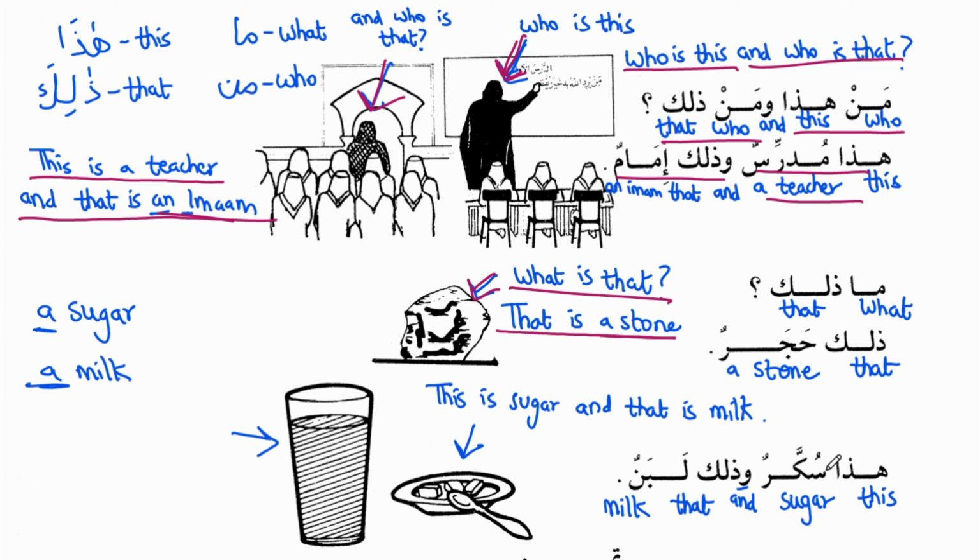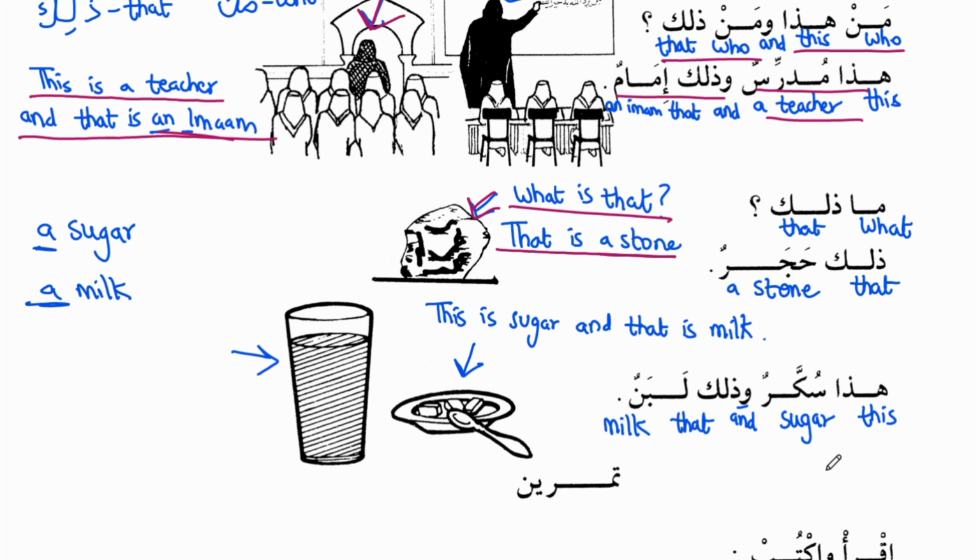Last one. Haza sukkarun wa zalika labanun. Haza sukkarun means this is sugar. Wazalika labanun means and that is milk. Haza sukkarun, this is sugar. Wazalika labanun, and that is milk.